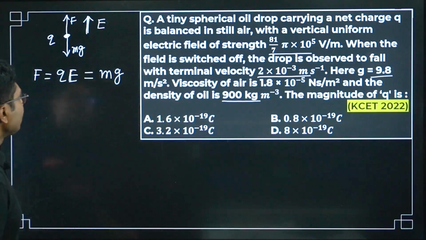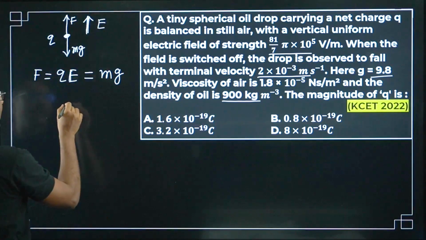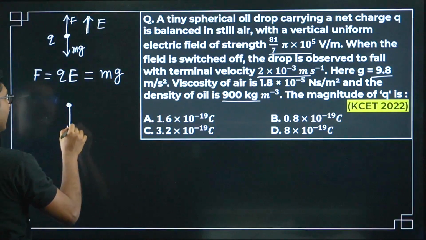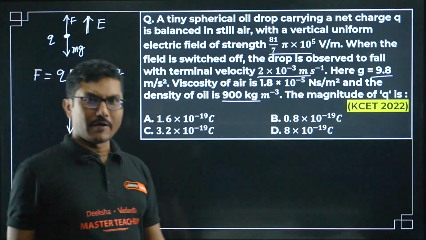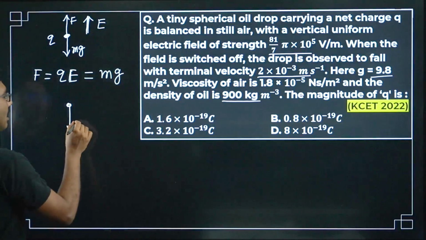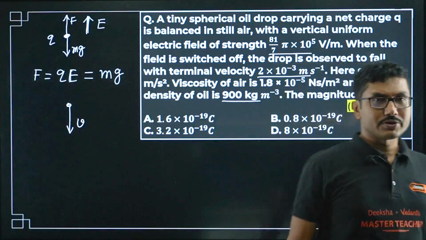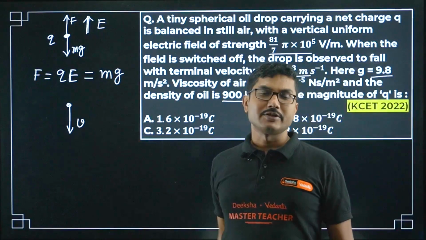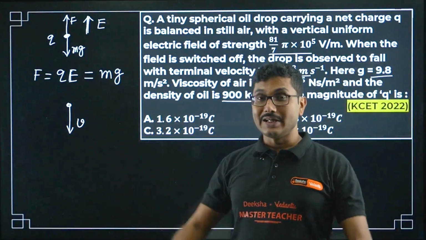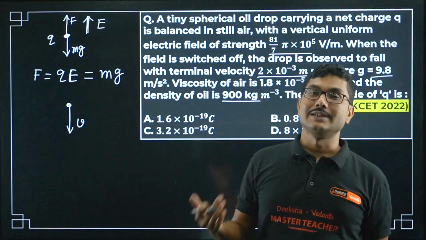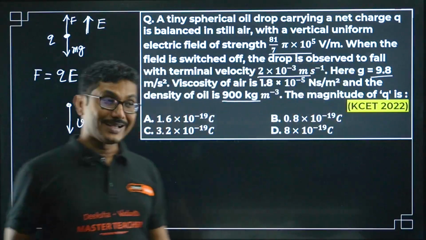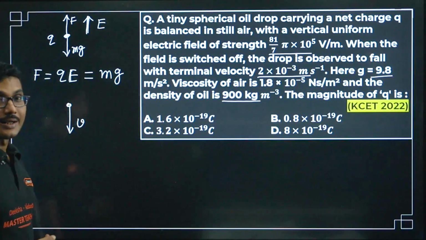Now once you switch off the electric field, the sphere falls, and after some time it is falling with a constant velocity. So the sphere has attained the required terminal velocity.